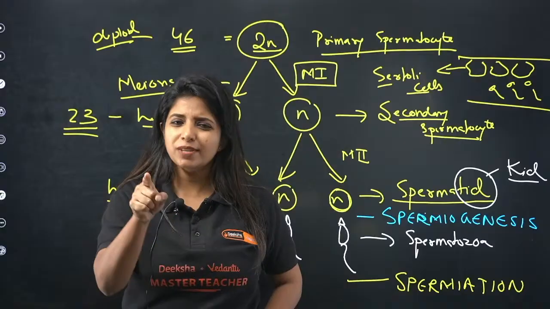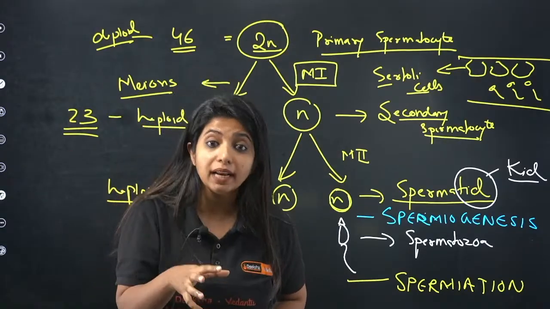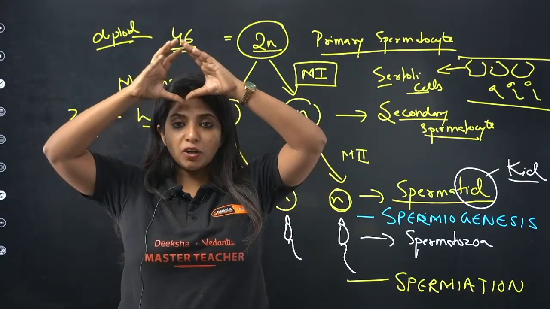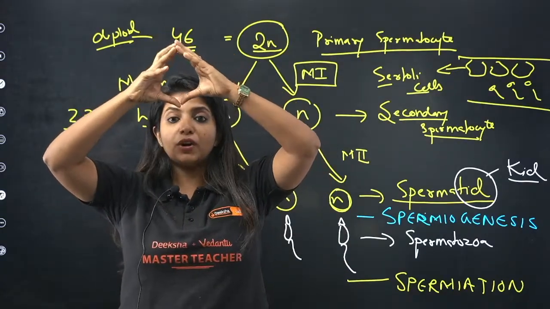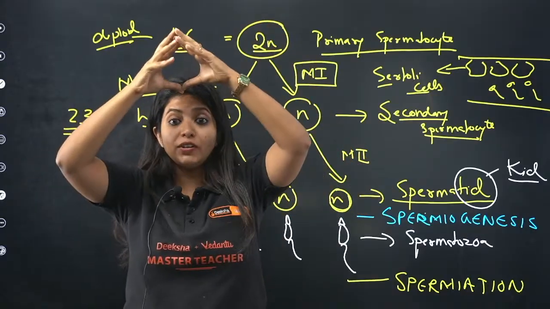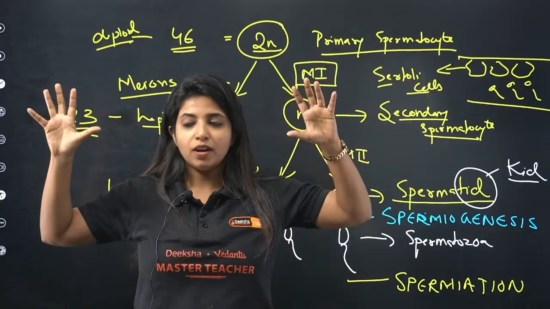You said spermatogonia, right? What is that? It is the male germ cell, basically the one that is going to divide and form the sperm later on. So suppose there is spermatogonia right over here. This spermatogonia, which is a diploid cell, a normal cell having 46 chromosomes, is going to divide. You have two cells now. What do you call them?